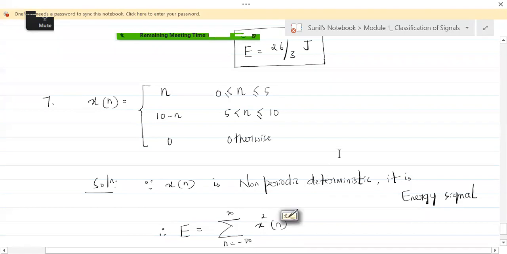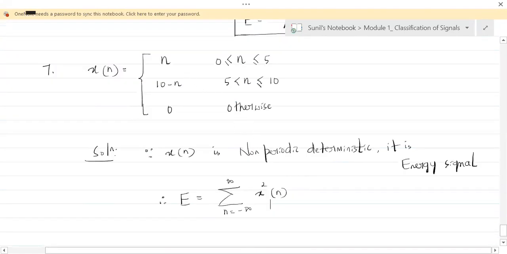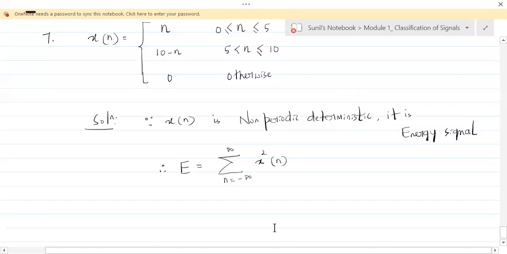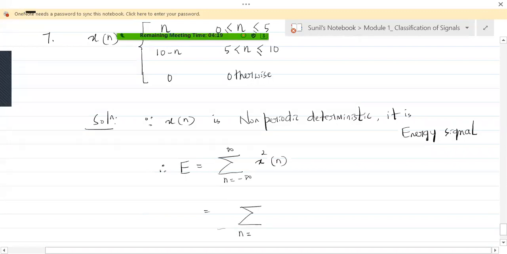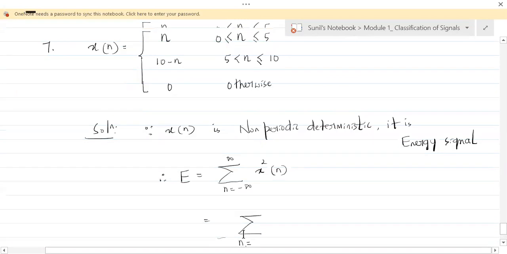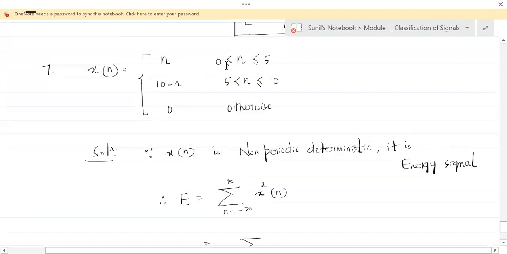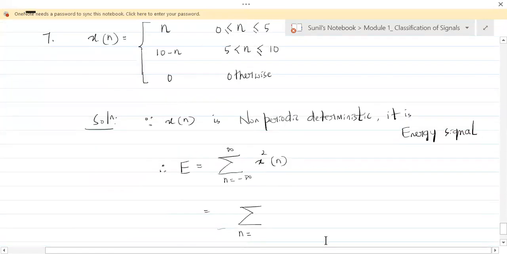Understand that? Now, from where to where do you need to see? From where to where should the signal go? Now, let's write that here. For n ranging from 0 to 5, that is n greater than or equal to 0, and n less than or equal to 5, because equal to is there, right? From 0 to 5, it is n. So it is n square in the equation.